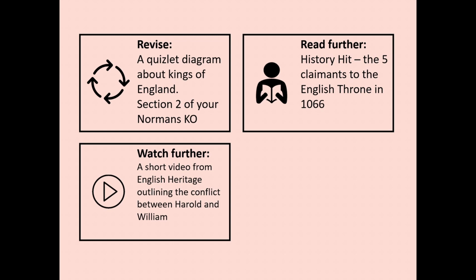If you want to read a little bit further, I've included a link to a History Hit article. The article does talk about a 5th claimant to the throne that we've not discussed, who attempts to seize the throne after William the Conqueror becomes king, but still interesting reading. And there is a really short 2-minute video by English Heritage, which is really quite funny and clearly outlines the key argument between Harold Godwinson and William of Normandy.